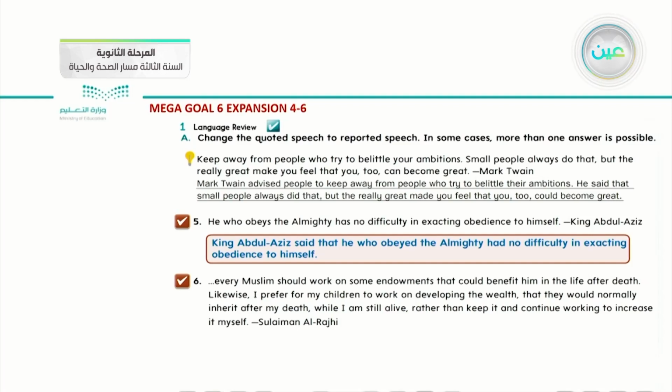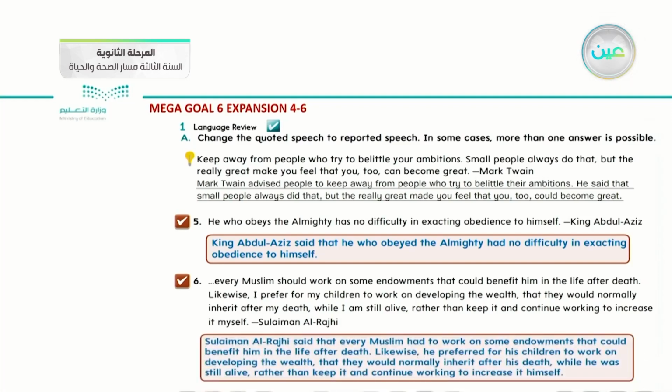The last point is every Muslim should work on some endowment that could benefit him in the life after death. Likewise, I prefer for my children to work on developing the wealth that they would normally inherit after my death while I am still alive, rather than keep it and continue working to increase it myself. Who said that speech? Sulaiman al-Rajhi. How can I apply that reported speech with Sulaiman al-Rajhi?